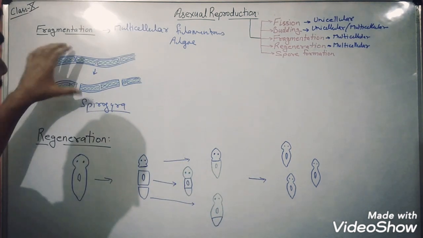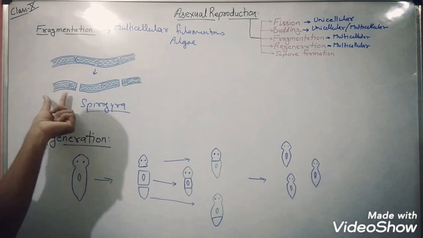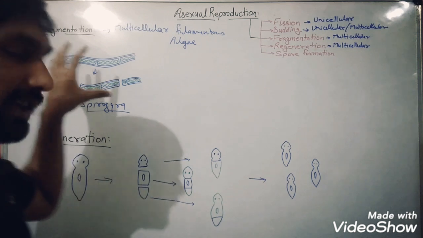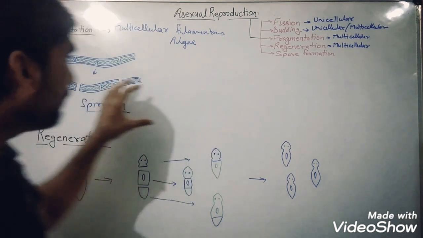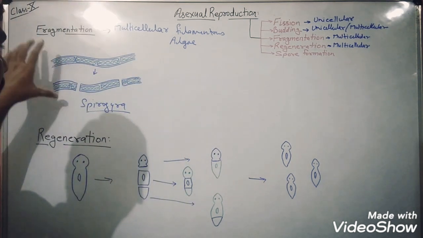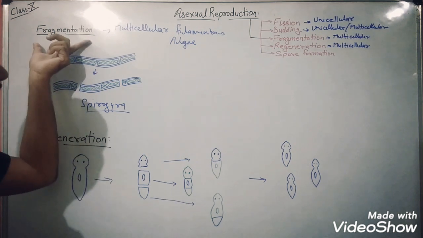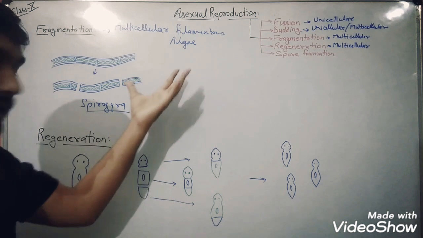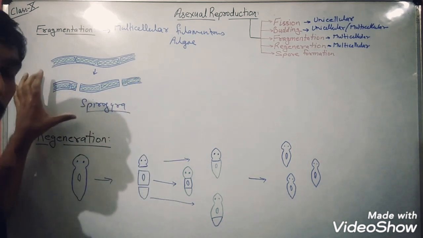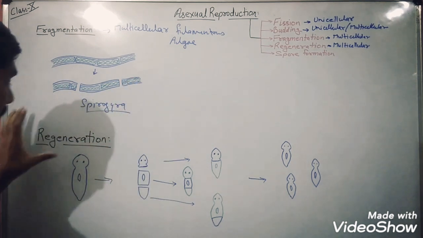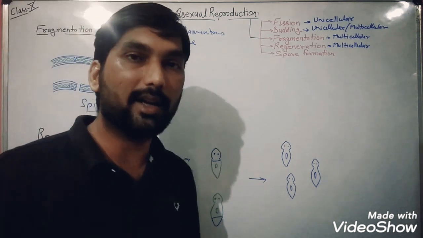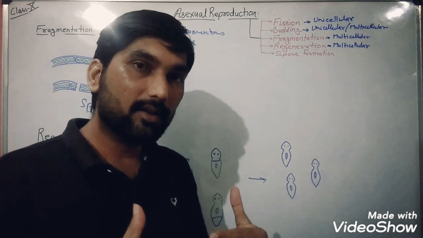So this type of reproduction, where new individuals form by the breaking down of their body part, such a method is known as what? Fragmentation, and it is represented by multicellular filamentous algae. One example is given in your book, that is what? Spirogyra.